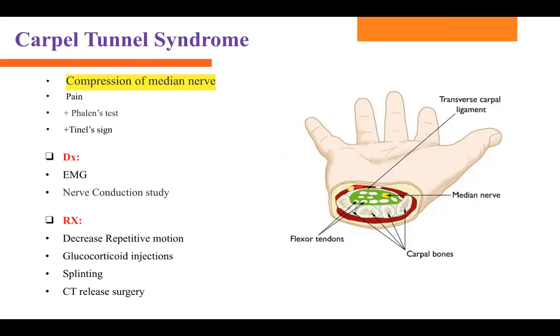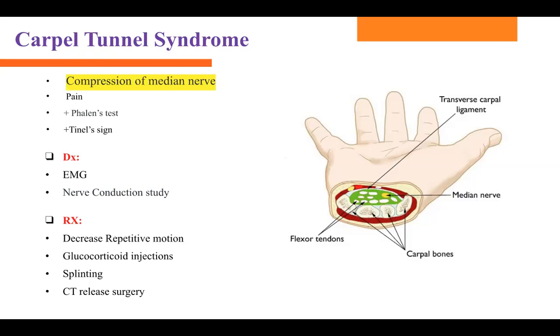What do you do? What test do you do in the office? You can do the Tinel test and the Phalen test or Phalen sign. What is the Tinel test? That means you are tapping on the nerve, on the wrist area, and they have this radiating, shooting numbness in those first three digits. That means they have possible carpal tunnel syndrome going on.